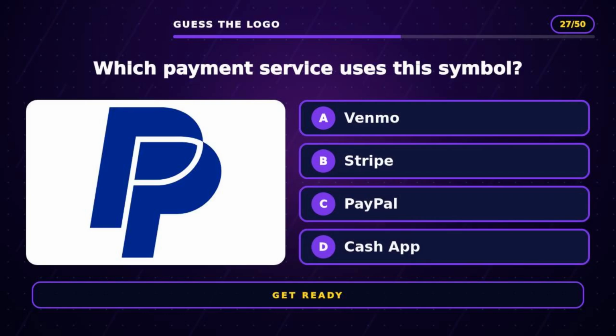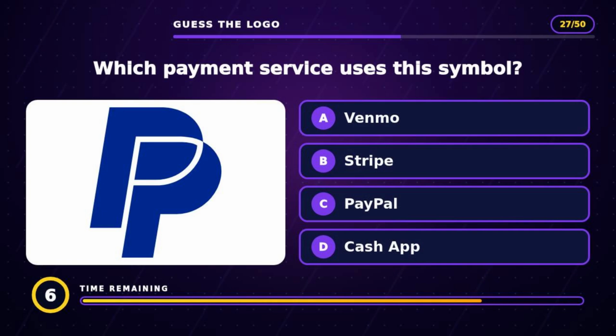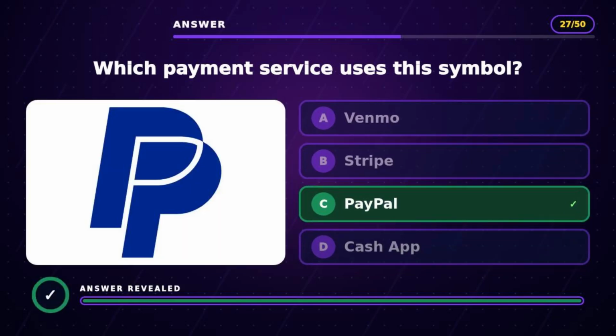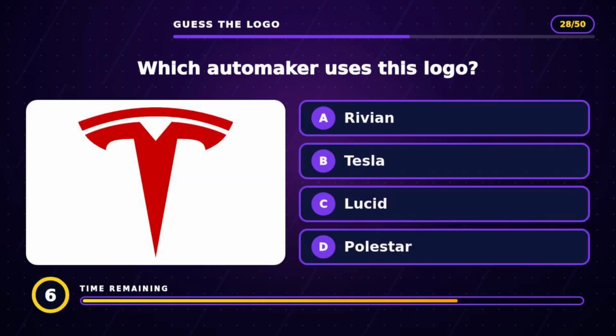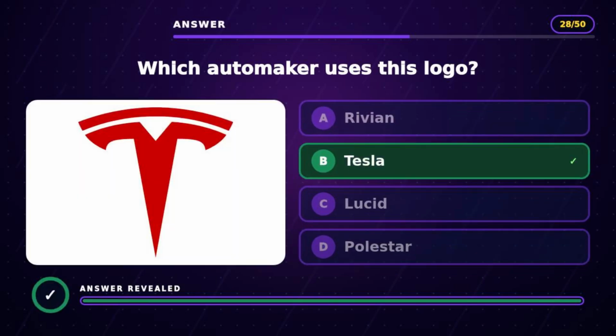Question 27. Which payment service uses this symbol? The answer is C, PayPal. Question 28. Which automaker uses this logo? The answer is B, Tesla.